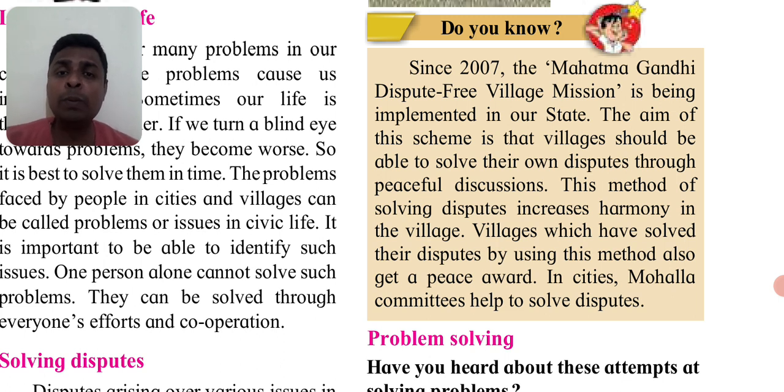In villages, few people are living. There are certain problems at the local level. If the village people come together and try to solve it, we can give an award for this. That is what the government thought. Villages have to solve their disputes using this method, get the peace awards, and then different committees have to be set up. A city or mohalla committee is to be set up to solve this problem.